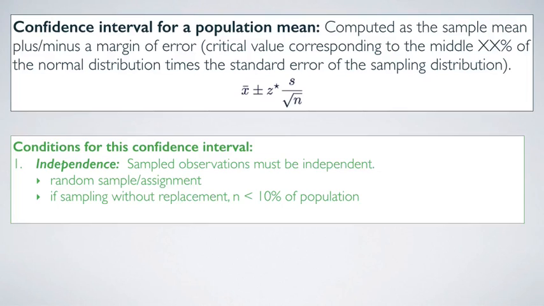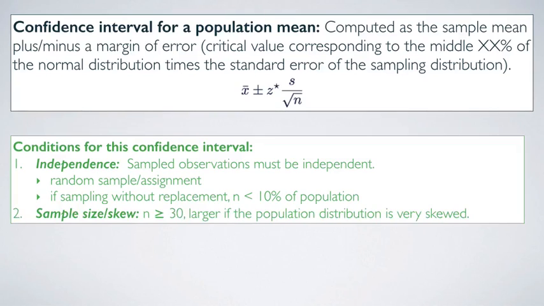However, usually we either want a random sample if we have an observational study or a random assignment if we have an experiment. And if we're sampling without replacement, we want our sample size to be less than 10% of our population. The second condition is about the sample size and skew.